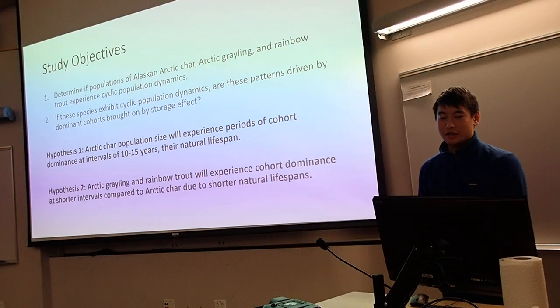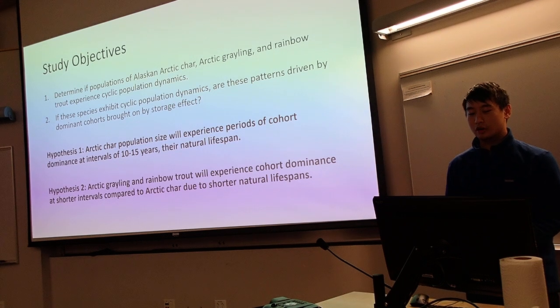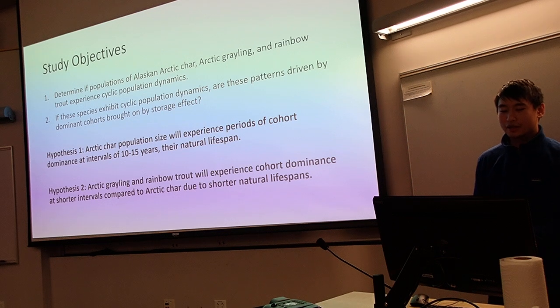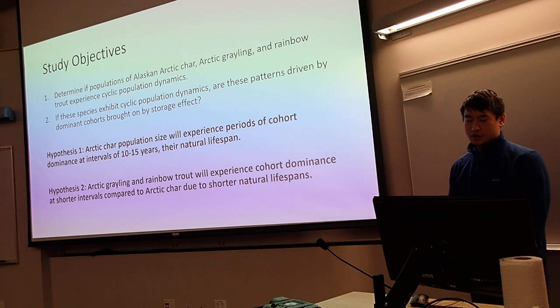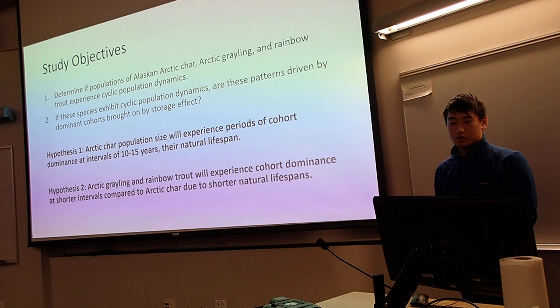The objective of this study is to determine if these populations of previously unstudied Alaskan Arctic char, Arctic grayling, and rainbow trout are experiencing cyclic population dynamics. And secondly, if they are experiencing cyclic population dynamics, are these patterns driven by the dominant cohorts brought on by storage effect, or is it something else?